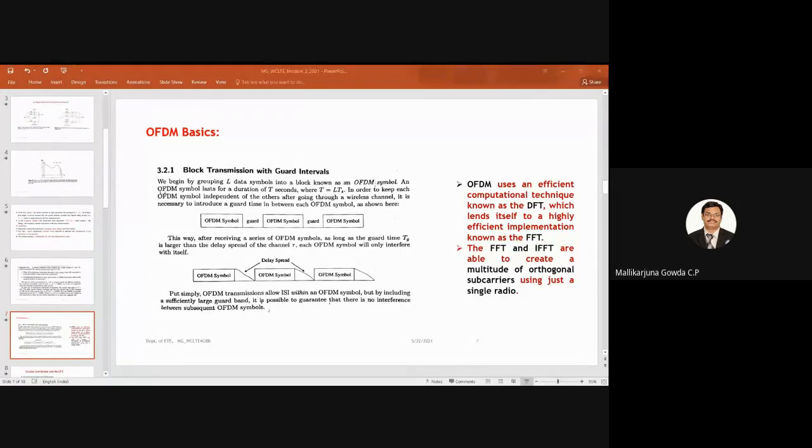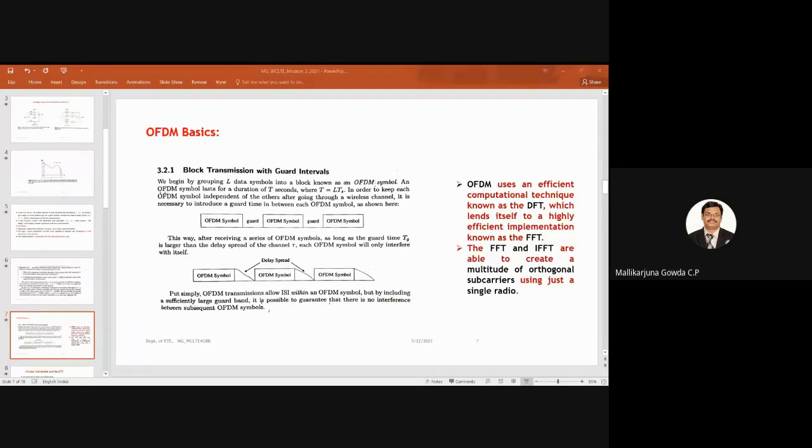So OFDM transmissions allow ISI within an OFDM symbol. But by including a sufficiently large guard band between the OFDM symbols, it is possible to guarantee that there will be no interference between subsequent OFDM symbols.